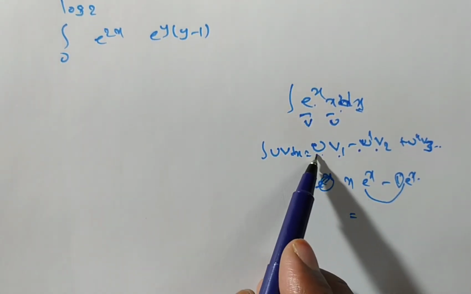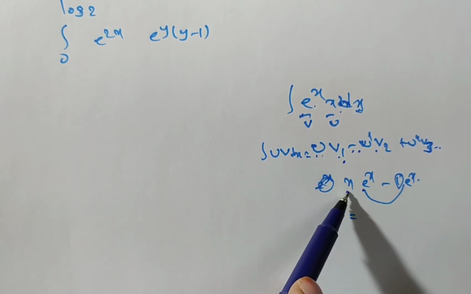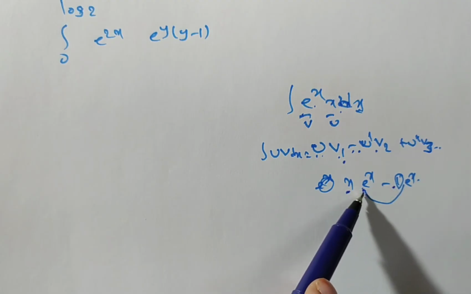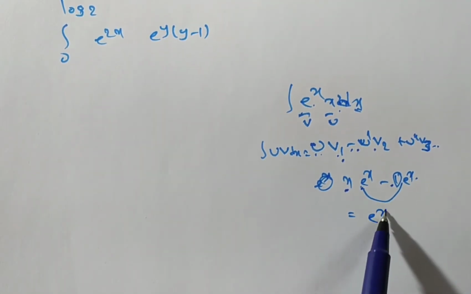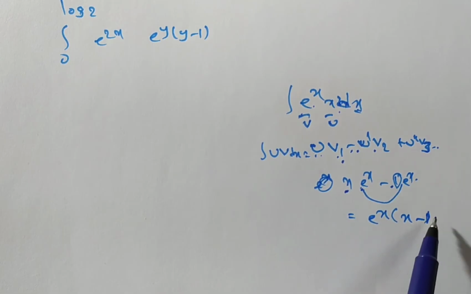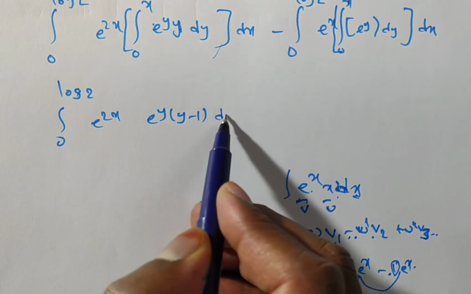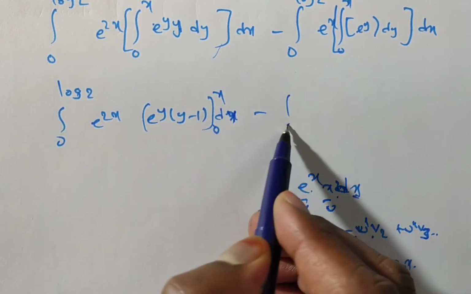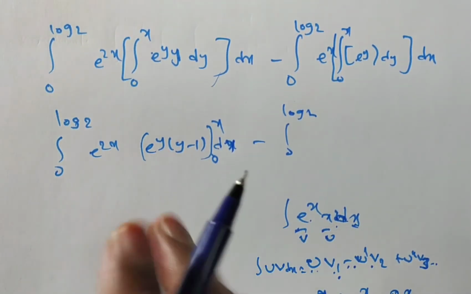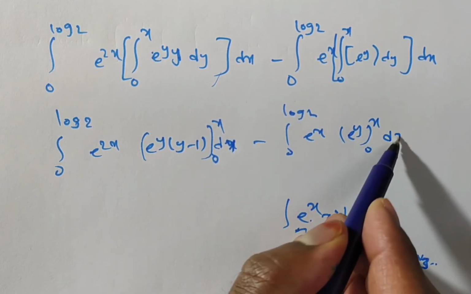So you see u is x, v1 is e power x integration e power x minus u dash. So x derivative is 1, v2 is nothing but v1 integration. V1 integration what we have, e power x integration is e to the power of x. So from this what I can take common, e power x. If I take an e power x common, then what I will have, x minus 1. Same I have written here. That's it. Now into dx. Now limits what you have, 0 to x minus integral 0 to log 2 e to the power of x is e power x, e power y integration e power y, limits from 0 to x into dx.